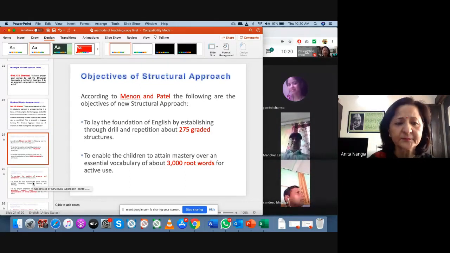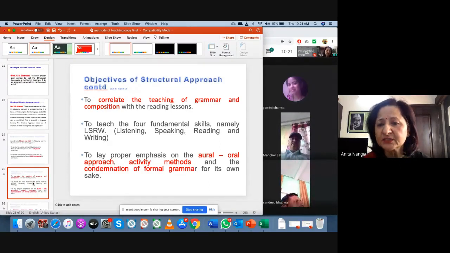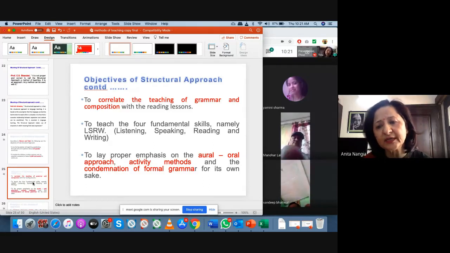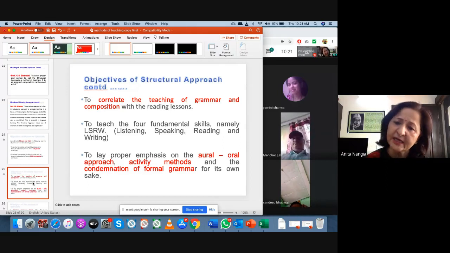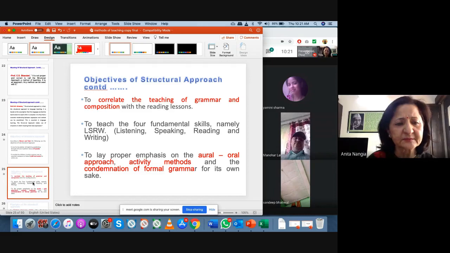Then, to correlate the teaching of grammar and composition, another objective of structural approach is that there is no need to teach separate grammar. They just correlate. As I say, if I say he plays and they play, by use they come to know. They don't know any rules of grammar, but they can correlate that it is with they we use this, and he with third person.